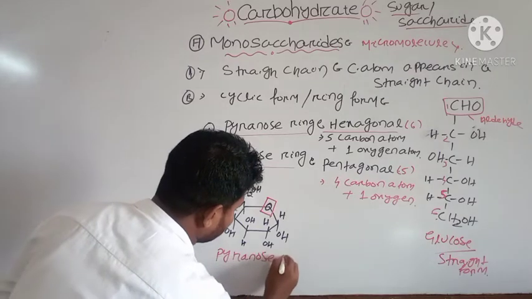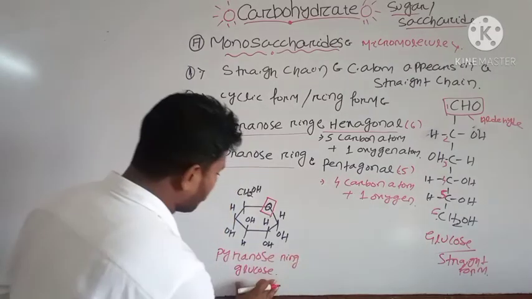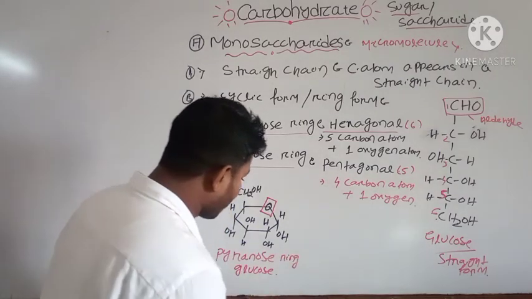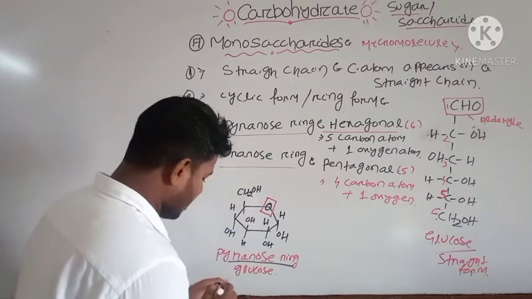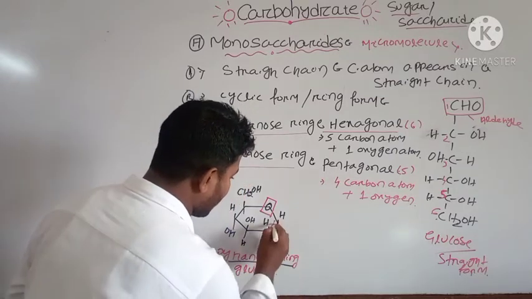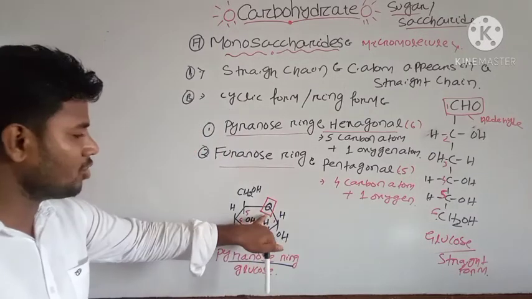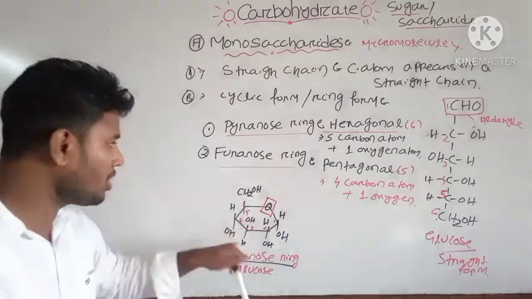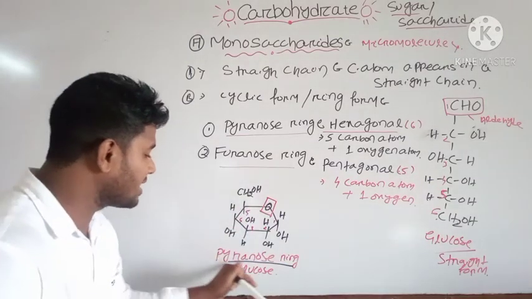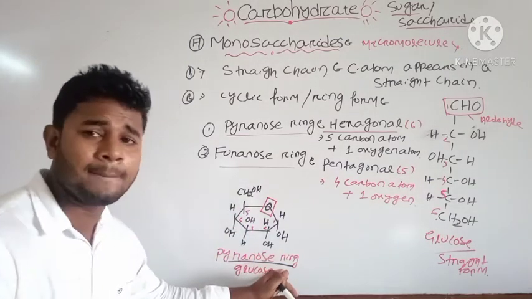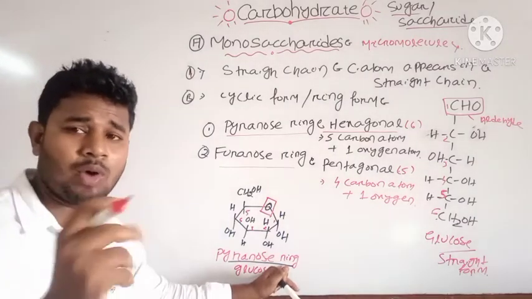That's why it is known as the pyranose ring. Glucose is an example of the pyranose ring, because there are 5 carbons and 1 oxygen in the ring structure of glucose.